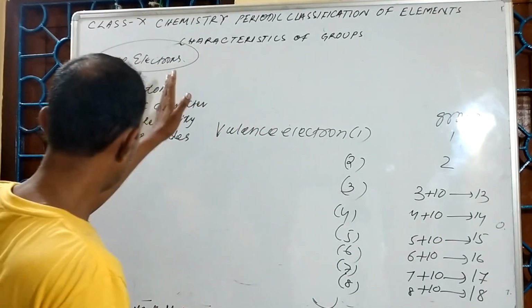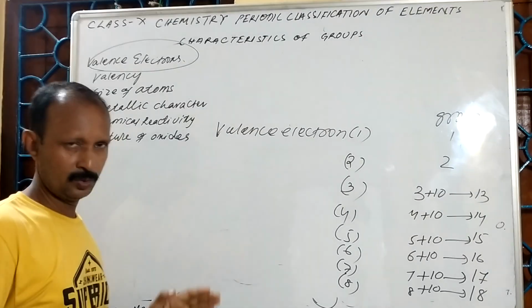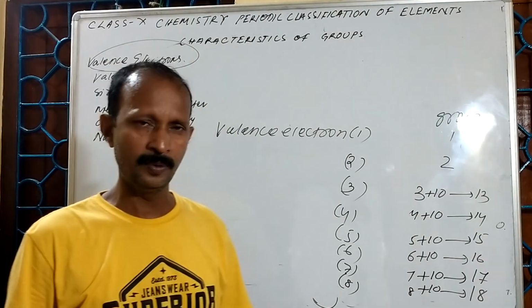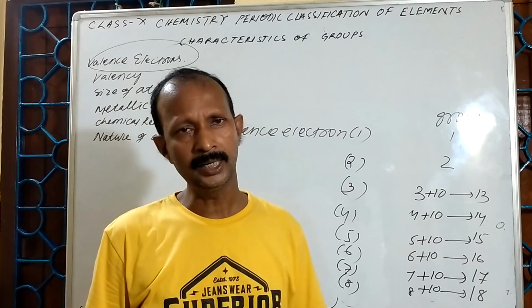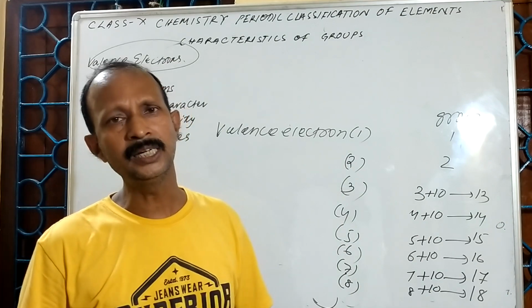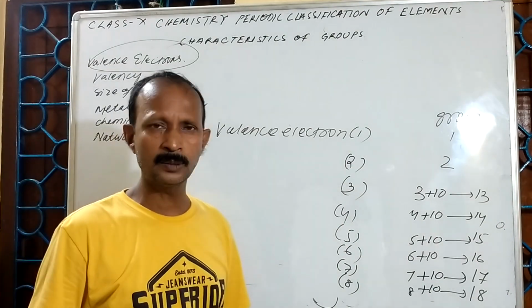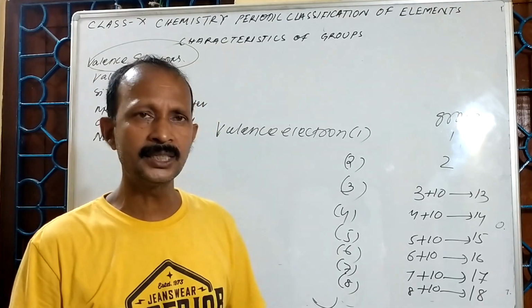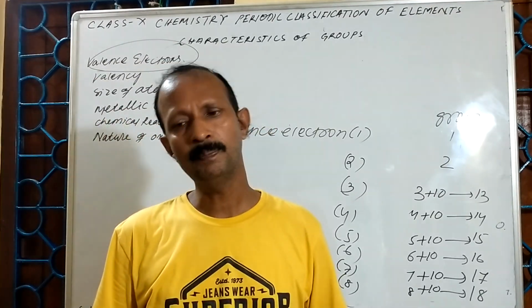So these are the important properties. Today in this video I discussed how they vary in a group. In the previous video I explained how the properties vary in a period. In my next video I shall explain the merits and demerits of the modern periodic table.